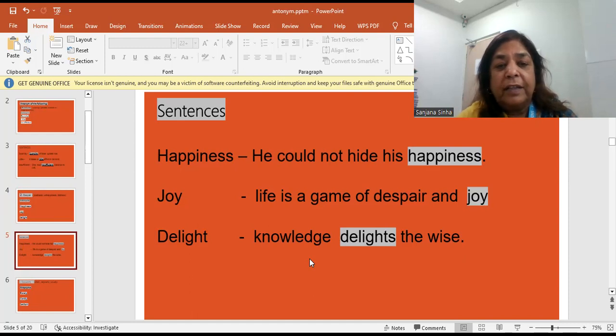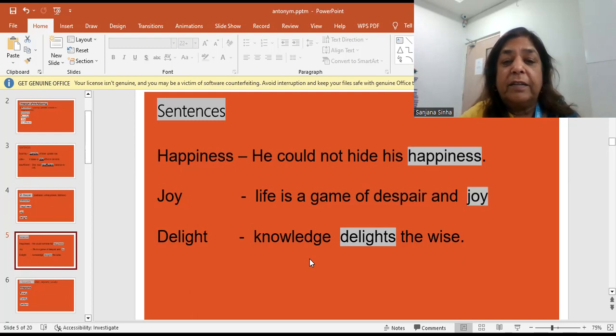Delight. Knowledge delights the wise. किसी भी तरह का नॉलेज जो होता है, ज्ञान जो होता है, वो खुशी देती है. चाहे कोई भी किसी भी चीज की का ज्ञान, आप कोई नया वर्ड सीखते हैं वो भी आपको ज्ञान देता है. And that delights you. The knowledge of learning a new word, the knowledge of learning a new language, the knowledge of learning some technical skills. So knowledge delights the wise. जो होशियार होते हैं उन्हें खुशी होती है कि आज हमने कोई नई चीज सीखी है.